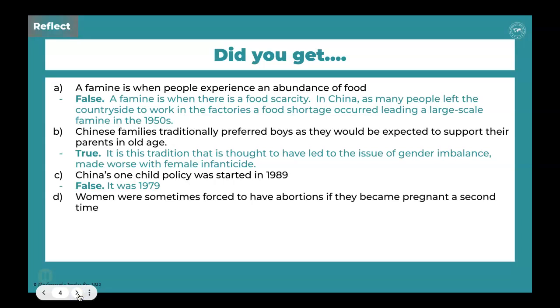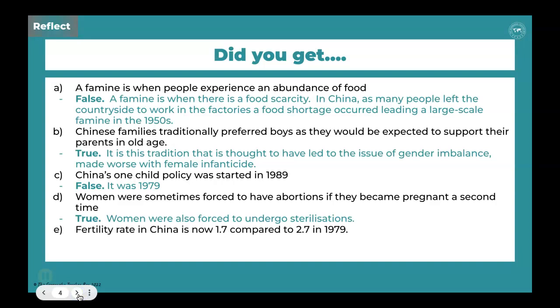D. Women were sometimes forced to have abortions if they became pregnant a second time. So as a result of the one-child policy, it was sometimes quite brutally enforced, and that statement is actually true. Not only that, but after they've had the first child, many women were forced to undergo an operation that stopped them from having any more children.